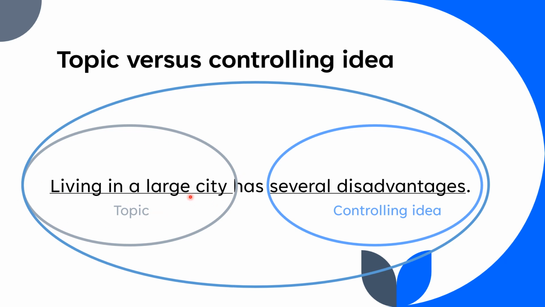In other words, it's just what it is about. The controlling idea is the author's opinion or some further information that the author is giving us. So they're saying in this case, it has several disadvantages. So again, a sentence can start out with a topic and go any number of directions. The controlling idea is letting us know which direction the author is going with.